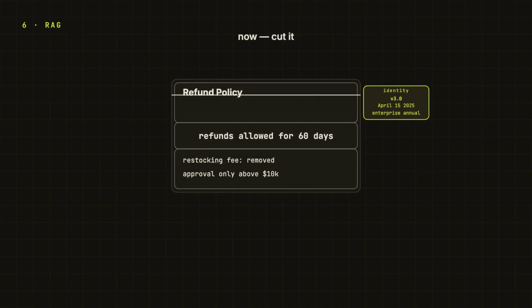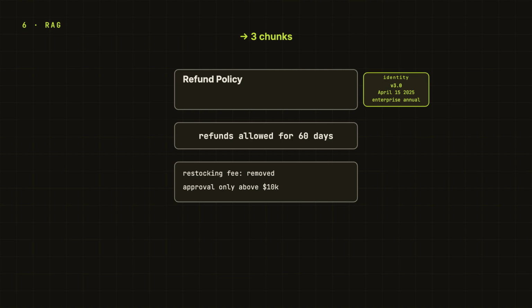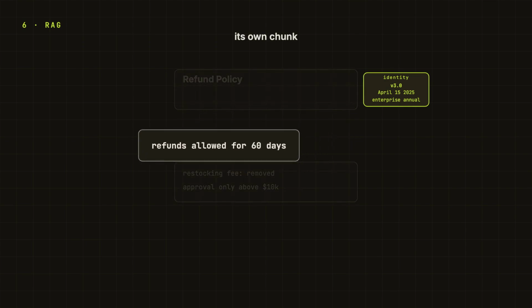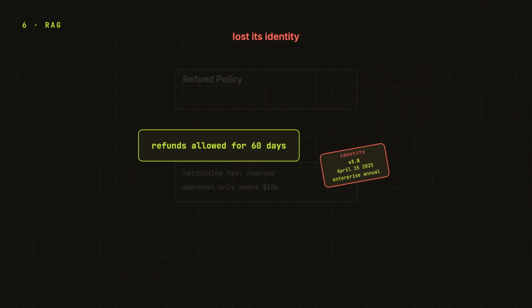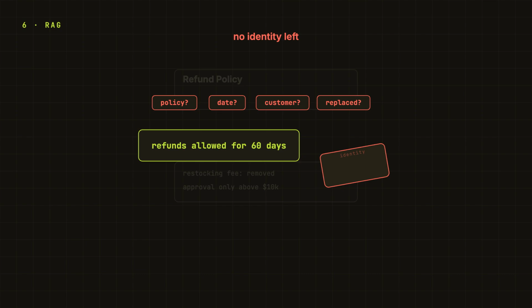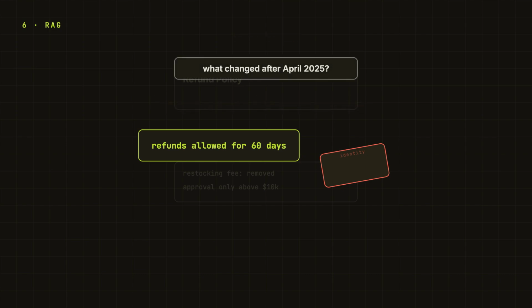Then lower down it says refunds are allowed for 60 days. If we cut the document badly, that sentence becomes its own chunk. Refunds are allowed for 60 days. Nice clean sentence, easy to embed, but it lost its identity. It no longer says which policy, which date, which customer type, or whether it replaced the old policy. So when the user asks what changed after April 2025, this chunk might be the exact evidence we need, but the retriever cannot tell. It is holding a fact without its passport.